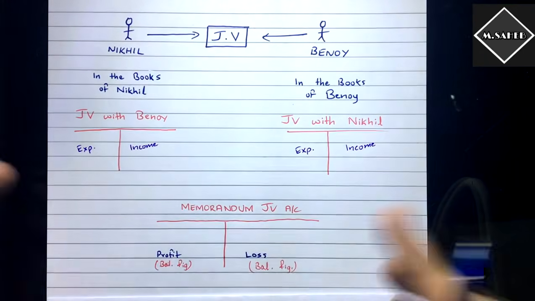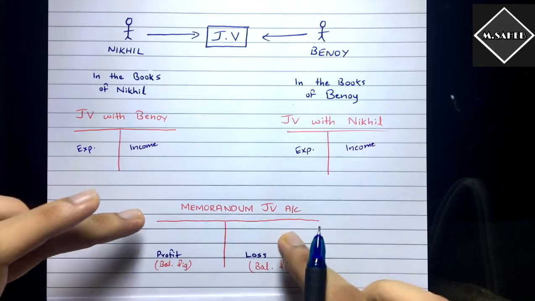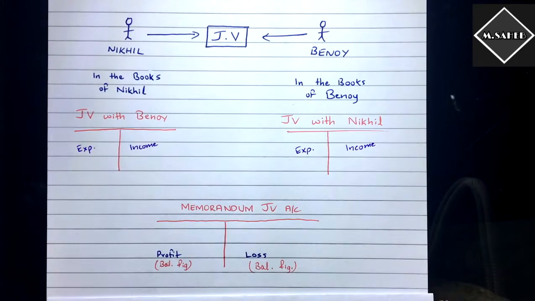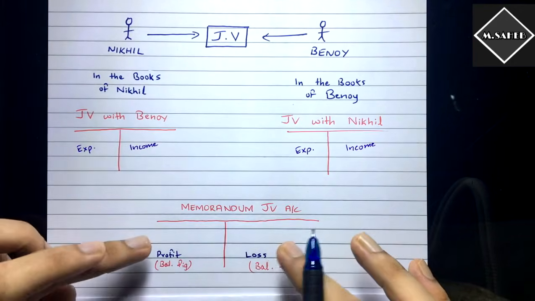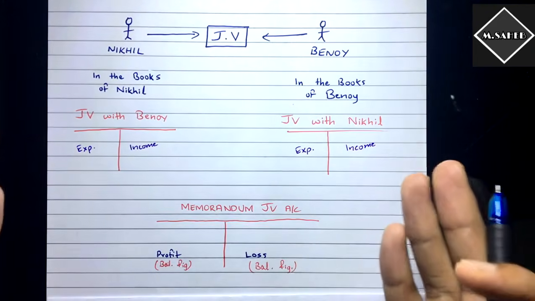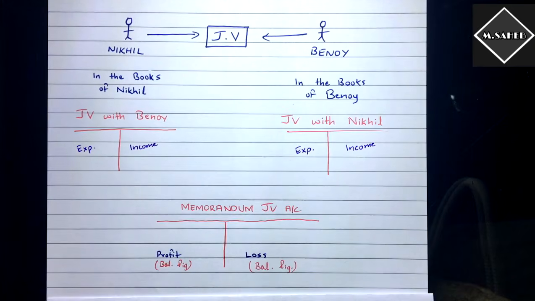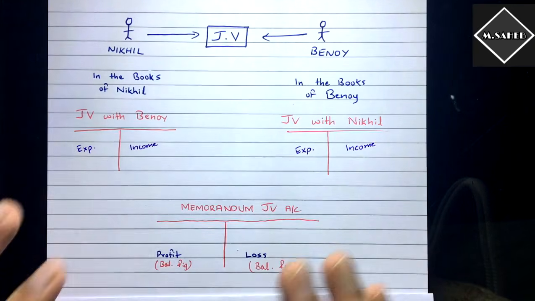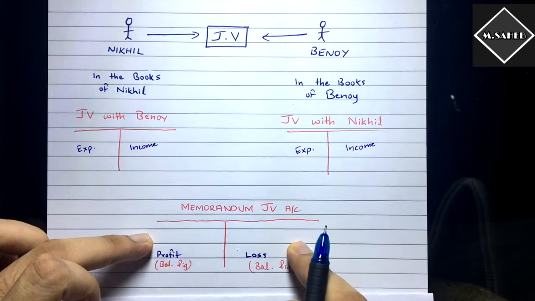You got the memorandum joint venture account.